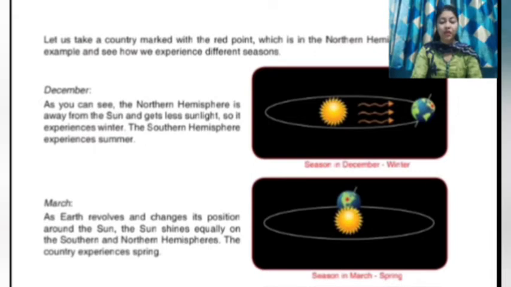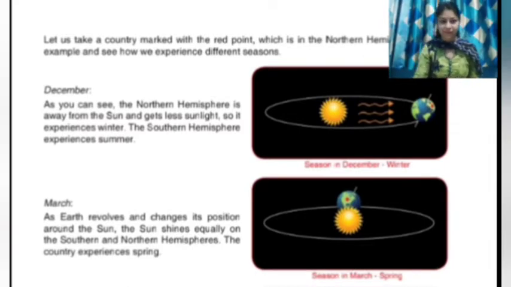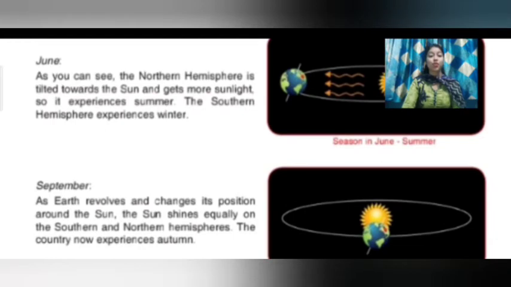Next is March. As Earth revolves and changes its position around the sun, the sun shines equally on the southern and the northern hemisphere. So the country experiences spring. Next is June. As you can see, the northern hemisphere is tilted towards the sun and gets more sunlight.